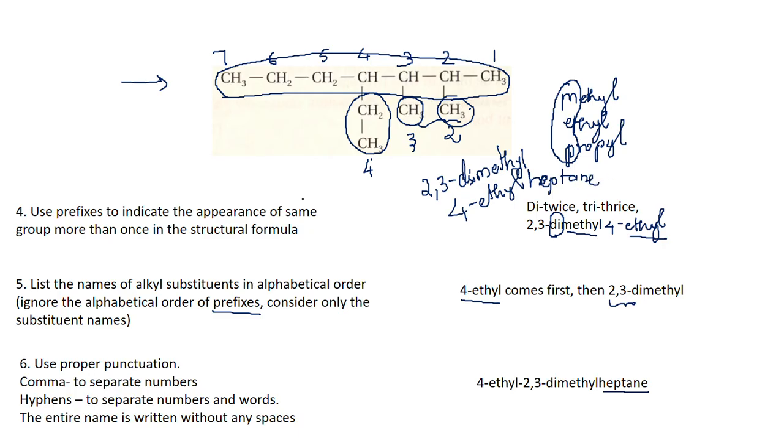Now the final step is to arrange them alphabetically. Alphabetical order does not apply to prefixes like di or tri. It only applies to the substituents like methyl, ethyl, propyl, butyl and so on. Ethyl comes before methyl, so it is 4-ethyl and then 2,3-dimethyl, and the parent alkane is heptane. You should not leave any space between anything. To distinguish between numbers and words, you use hyphens to separate words and numbers, and commas to separate numbers.